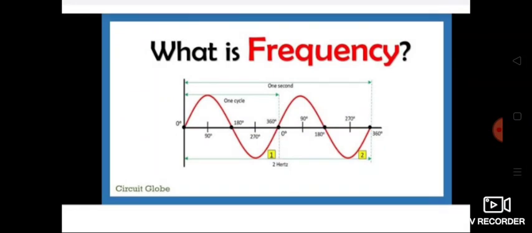So what do you mean by frequency? Frequency of a wave is defined as the number of waves passing through a point in 1 second. Number of waves in 1 second is known as frequency. It is represented by the letter nu. It is expressed in the unit hertz. Hertz is the unit of frequency. So wave means it has oscillatory motion, and frequency is defined as the number of waves in 1 second.